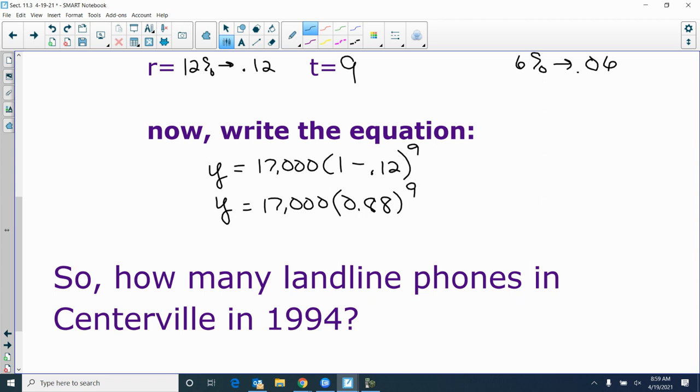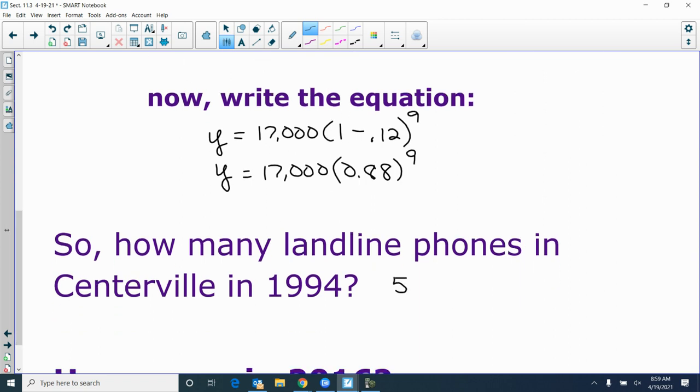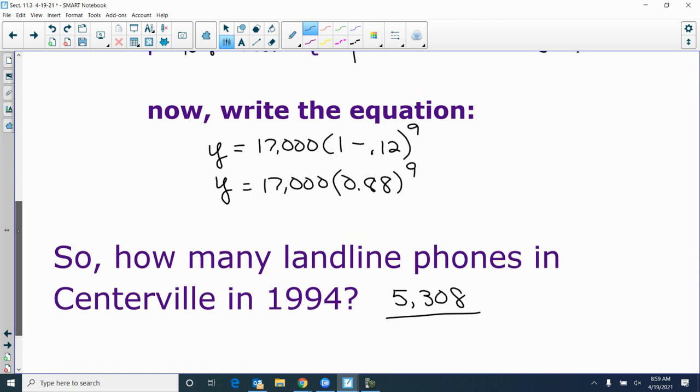Christian, what do you got? 5,308. Colin, do you agree? Yes. Okay. So that was in 1994, so to keep going down 12%. And so like here, we only had like 2 or 3 people in this class at this point that have one. Obviously they've really gone down. Most everybody just uses the cell phone for communication.